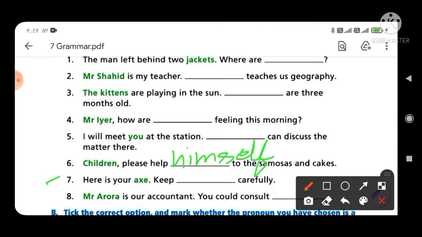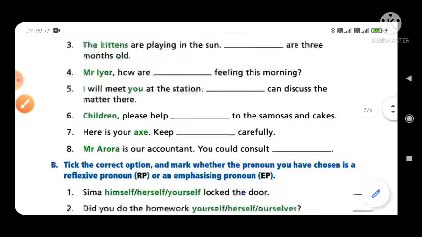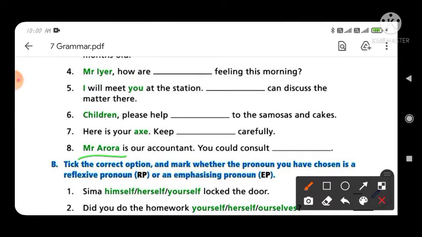Now option number 7, here is your x, and it is a non-living thing, and if the pronoun is for non-living things, then we have to use the pronoun it. We use it with non-living things. So you have to fill the blank with the pronoun it. Now option number 8, Mr. Arora is our accountant you could consult. Arora is a person and it is the third person, so you have to write him for Arora. Why? Because it is the third person, we are talking about the person.